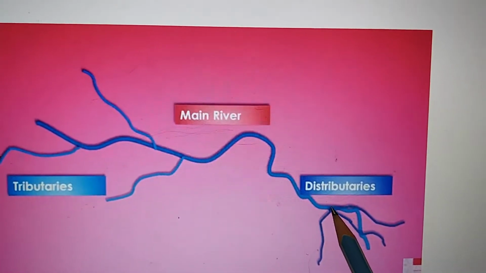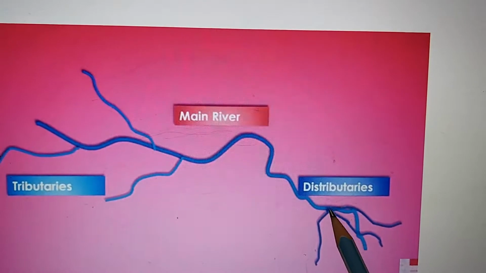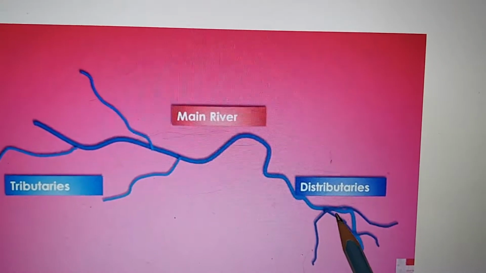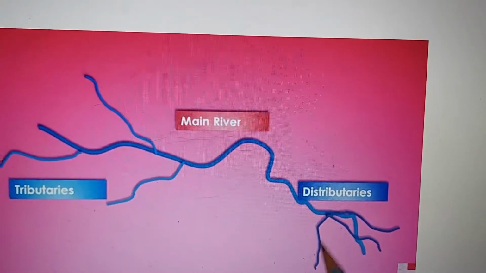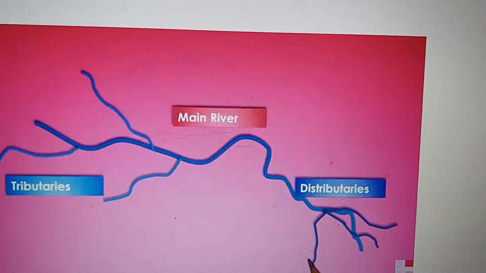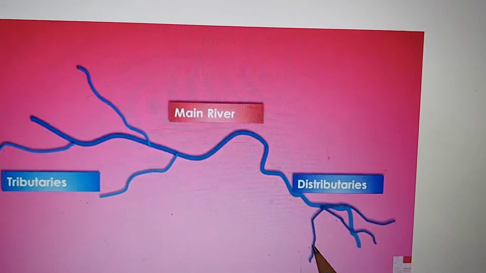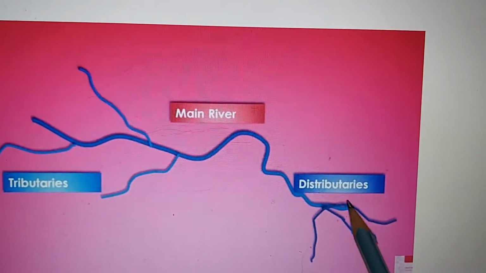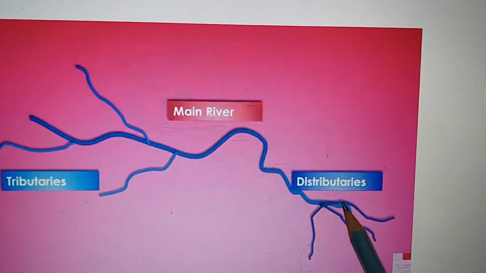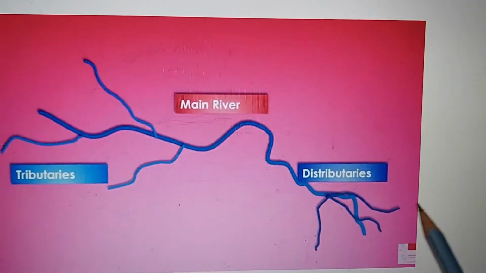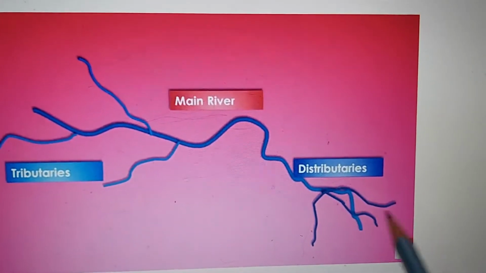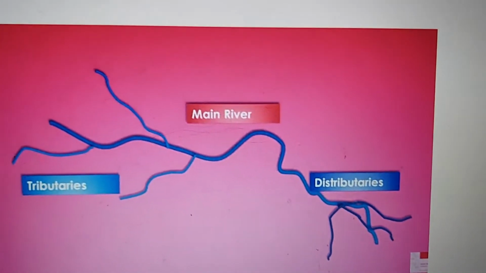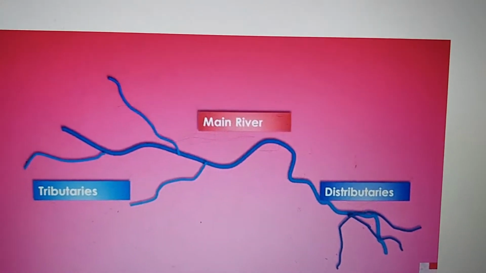So what it does, it just deposits all its soil here, and now finally the water has to go into the ocean, so it forms channels or small streams which are called distributaries. Now it is distributing the water from here, giving it to these small streams, and then they finally empty out into the ocean. So that is distributary.